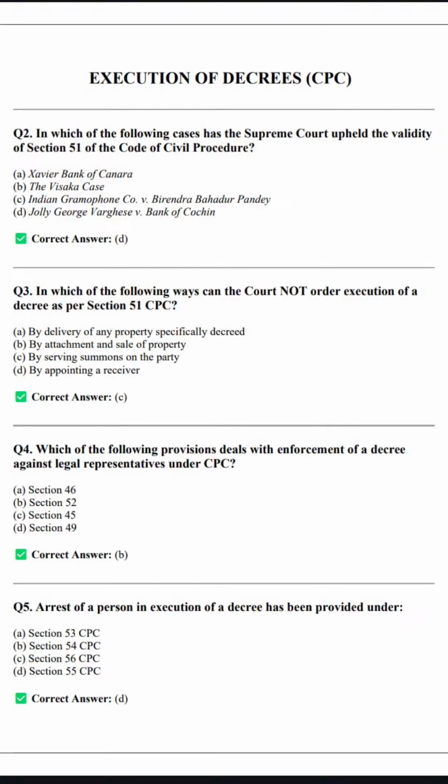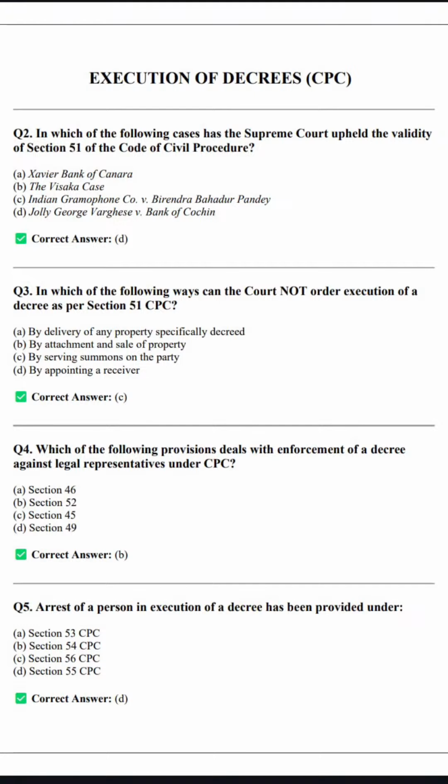The question is now visible on your screen, and let's start with question number 1. Question number 1 says, in which of the following cases has the Supreme Court upheld the validity of Section 51 of CPC?